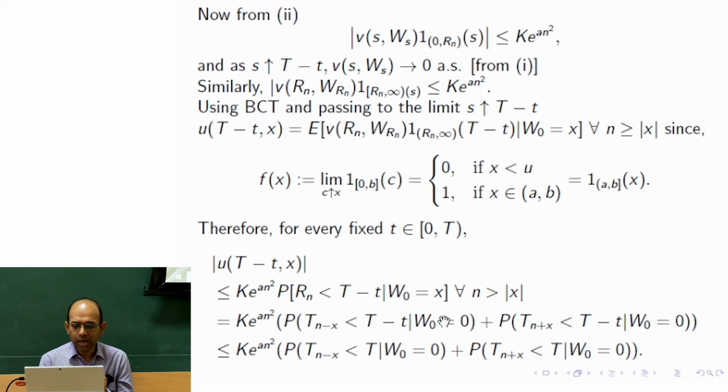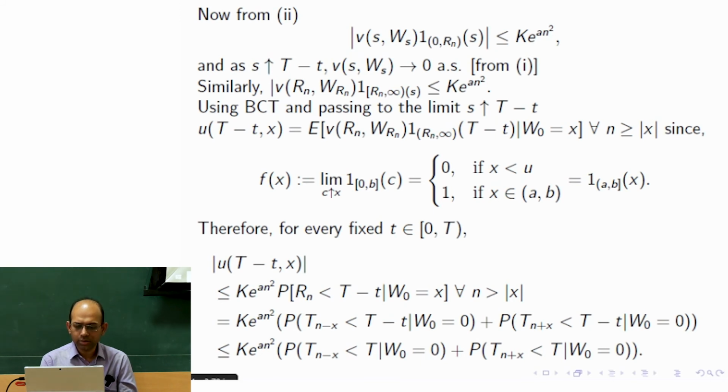But if you start from 0, then you have to translate it. So then it is Tn minus x is less than capital T minus small t, and the probability that Tn plus x is less than capital T minus small t. So both the sides, correct? Either n minus x or n plus x. Okay, so you are going to get the addition of these two probabilities.